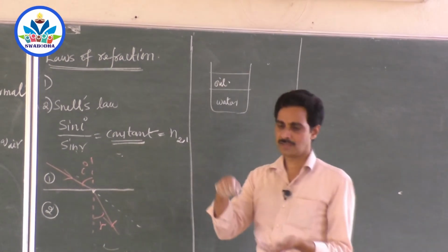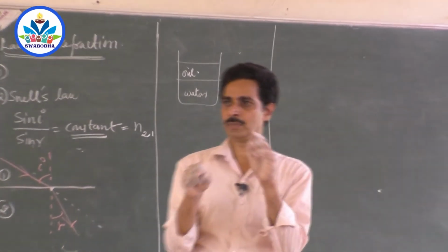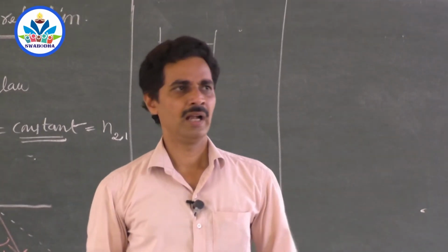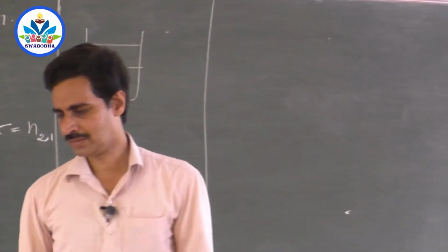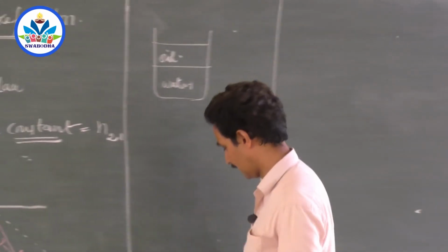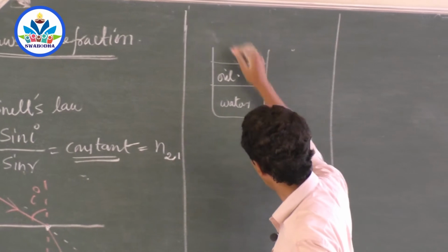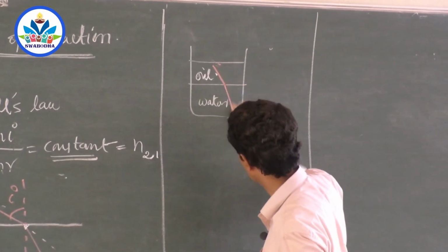I will give you a laser beam. I'll give you a compass and protractor and everything, and a calculator, everything. You go and calculate what is the refractive index. What will you do? Take a ray of light, you got a laser beam, and make it fall from oil to water like this.